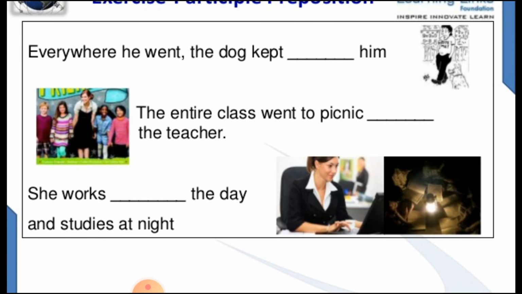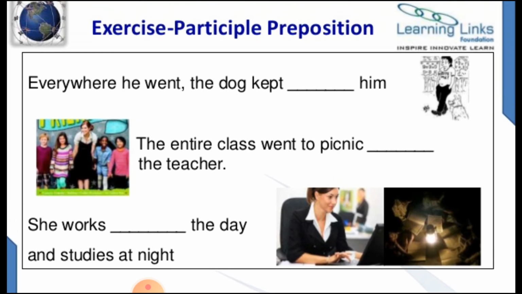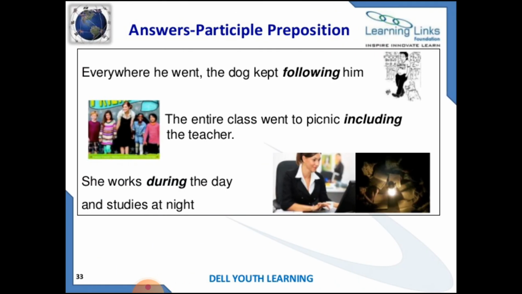Now participle preposition. Everywhere he went, the dog kept following him. Okay. The entire class went to the picnic, including the teacher, or it can be excluding the teacher too. She works dash the day and studies at night. She works during the day and studies at night. These are the answers.